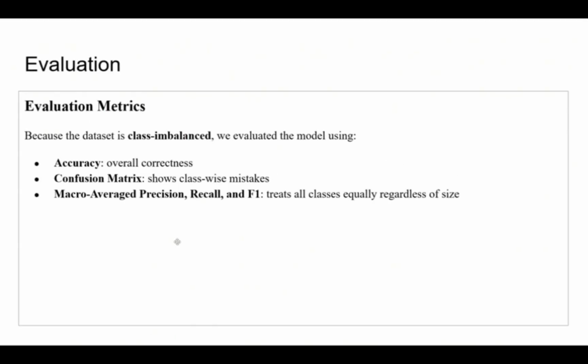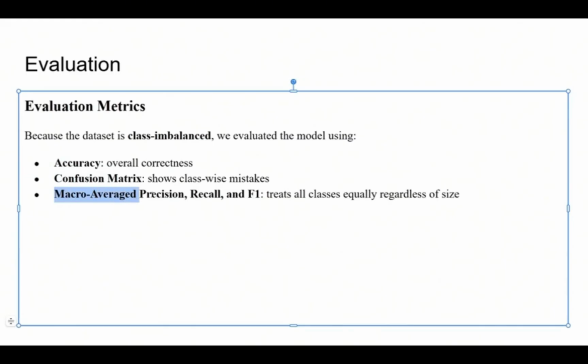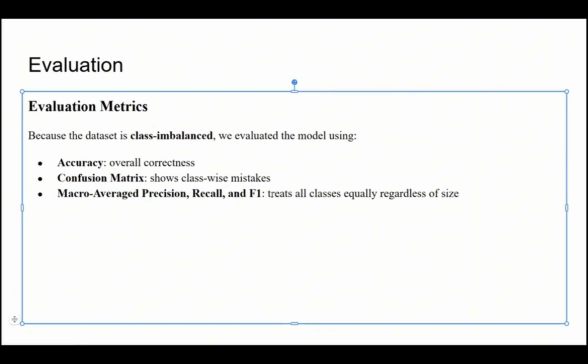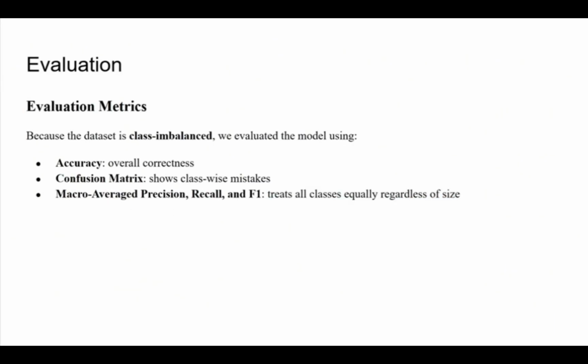Because the dataset is class imbalanced, we evaluate the model using accuracy and the confusion matrix, as well as the macro average metrics, including precision, recall, and F1. These metrics are especially appropriate here because the untracked class is much larger than the other three, and the macro average metrics treat all the classes equally regardless of size.